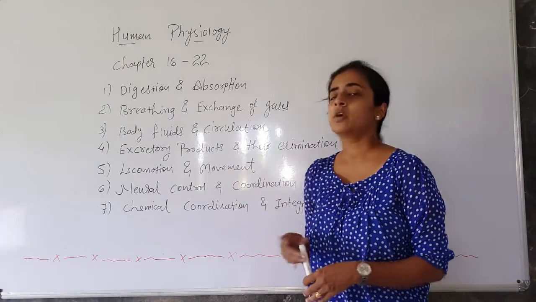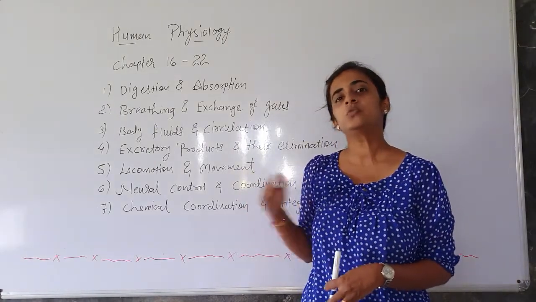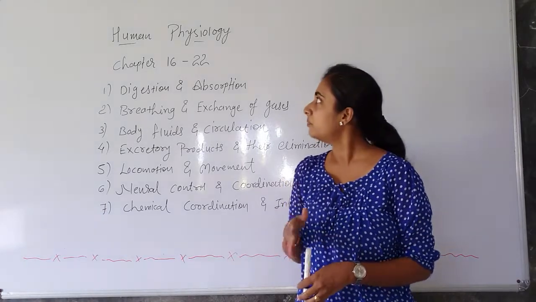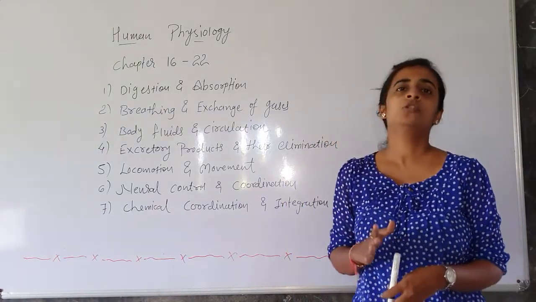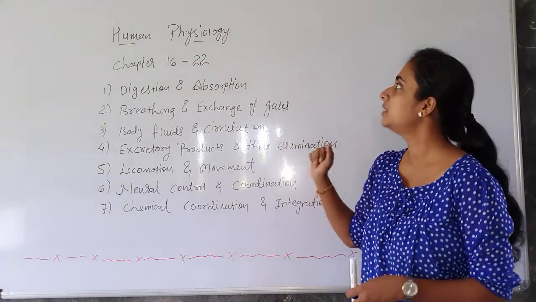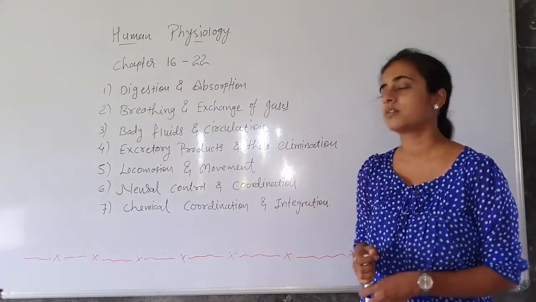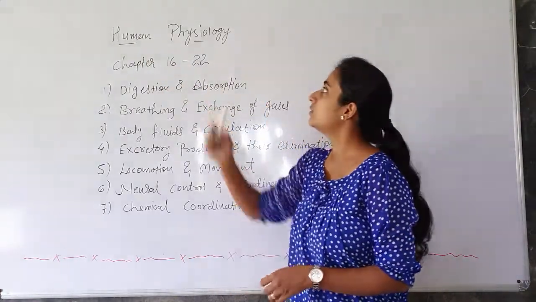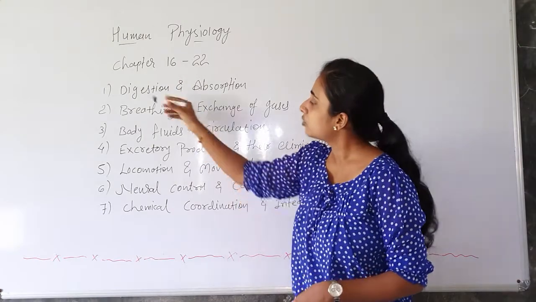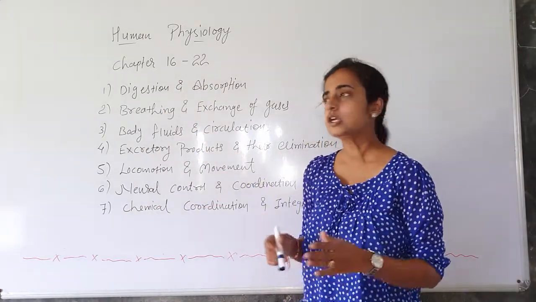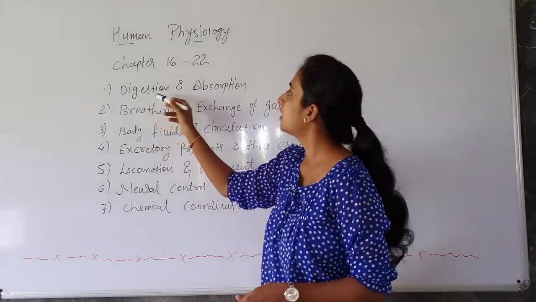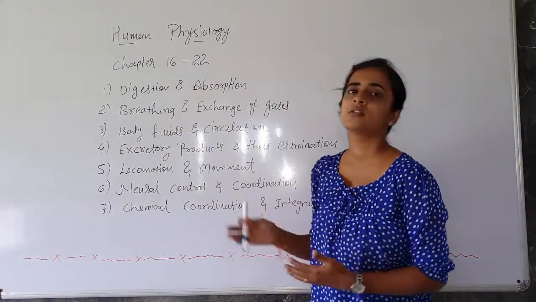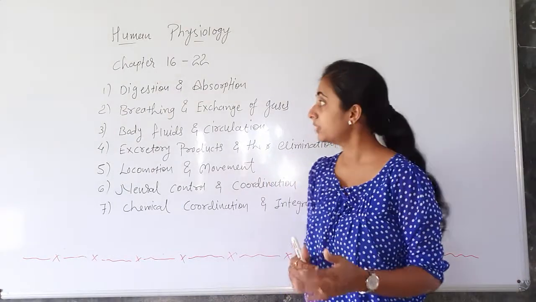Okay, so from today onwards, we are going to start a new series for the lectures of Standard 11th, right? Now from Standard 11th, we are going to cover first of all unit number 5 from your textbook, which is human physiology. In this human physiology, there are total 7 chapters, including the first, digestion and absorption, in which we are going to learn about the digestive system of our body, right?